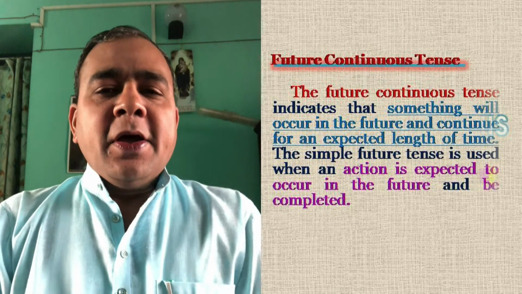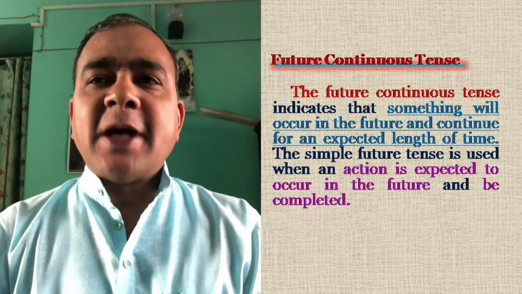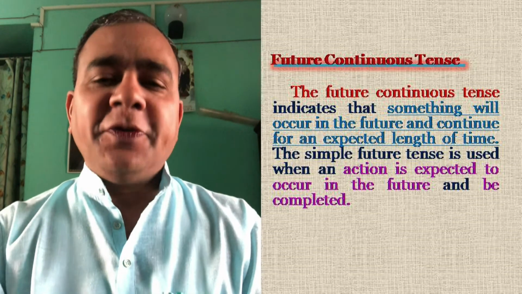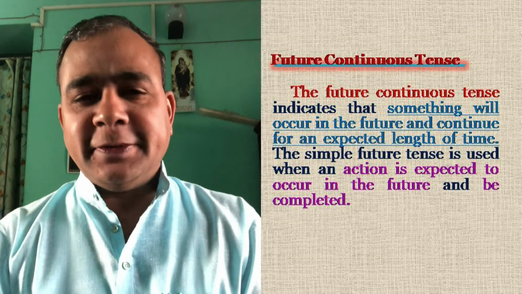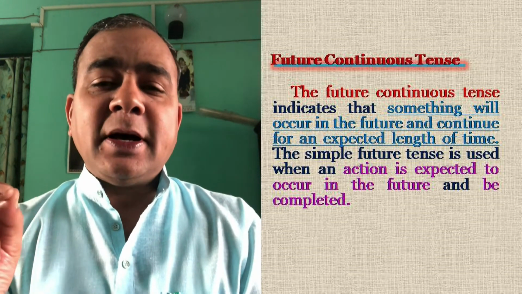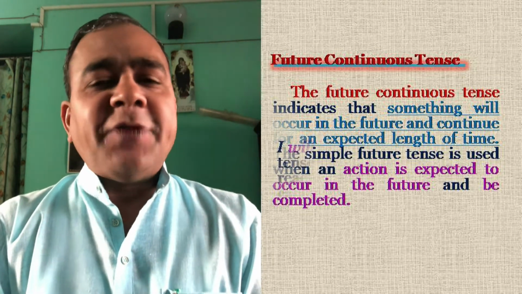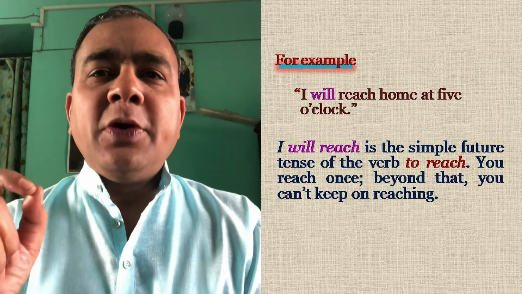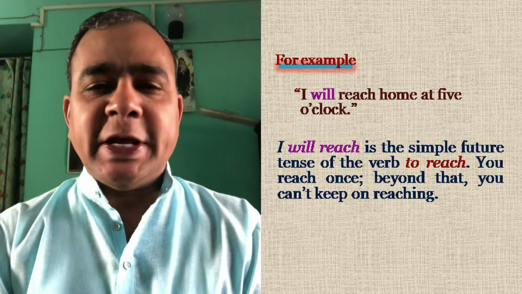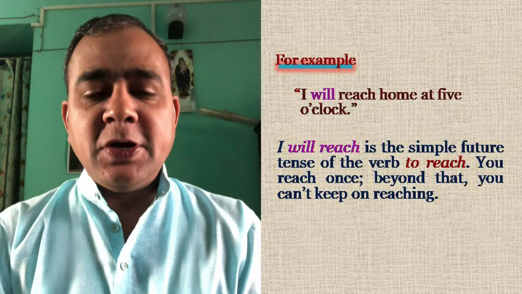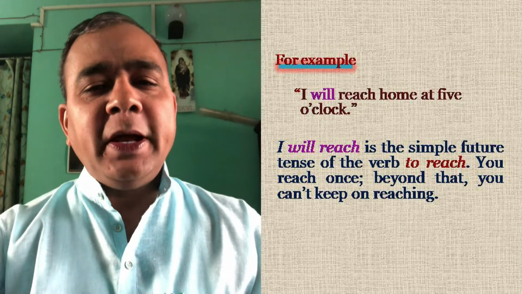Let us go. The future continuous tense indicates that something will occur in the future and it will go on for some time and then it will get over. It is unlike the simple future tense. Say for example, I will reach home at 5 o'clock. I will reach, it is simple future. So reaching home does not prolong. Once you reach home, it is done already.